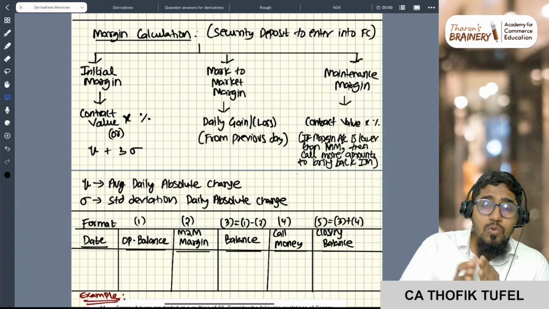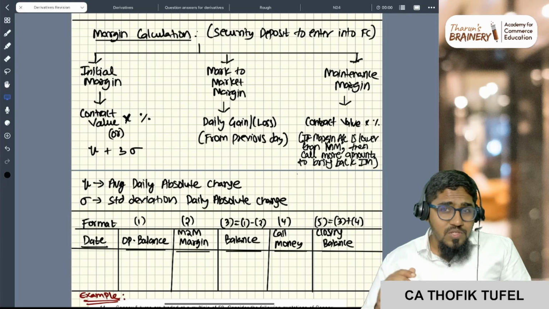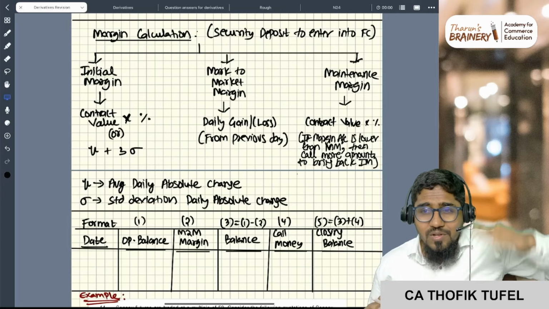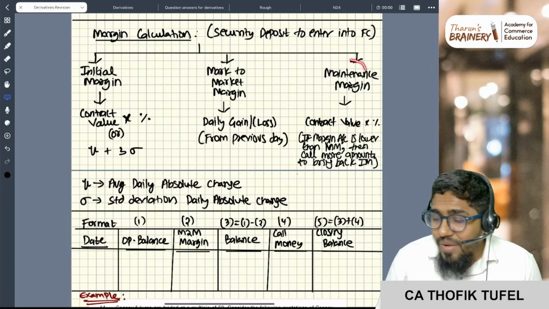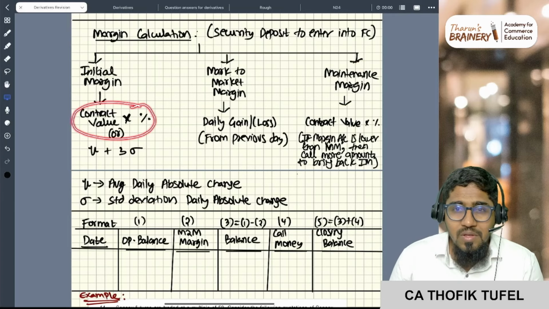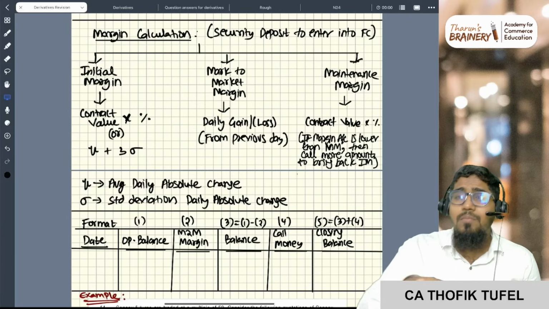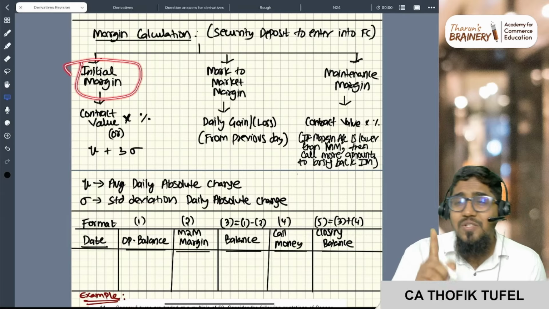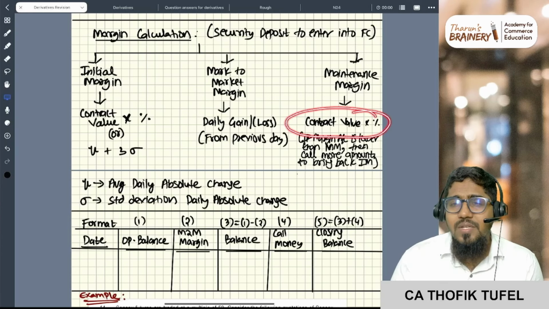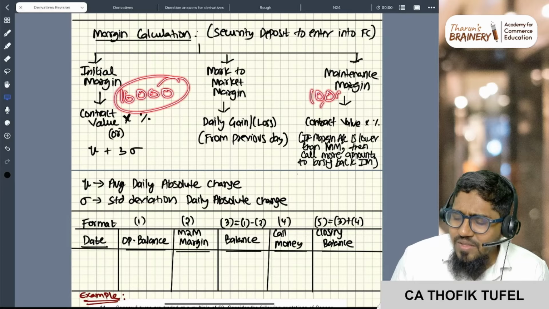Sir, what if the initial margin they took is 16,000 and the market itself went sideways and the 16,000 went to zero? They will not even wait. In material costing you have learned something called reorder level; like that there is something called maintenance margin. Your initial margin is 16,000, right? 10,000 is your maintenance margin. If your margin account touches 10,000 rupees, you have to put some more money in to get back to the initial margin again. This is called maintenance margin. Maintenance margin will also be given in the question: contract value into some percentage, they will give a maintenance margin. So let us say 16,000 rupees is the initial margin, then approximately 10,000 rupees is the maintenance margin.